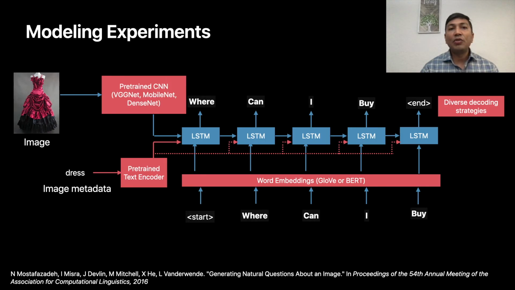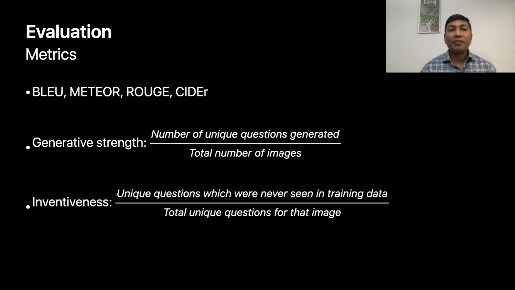We use this data to build a standard image captioning style model that takes an image and its metadata to generate the questions. We experiment with various pre-trained CNN networks to represent the image and various text embedding schemes to represent text. To generate diverse questions, we also experimented with beam search and diverse beam search decoding strategies. To evaluate the quality of generated questions, we use standard evaluation metrics for text generation. To evaluate the diversity, we further use generative strength and inventiveness metrics.